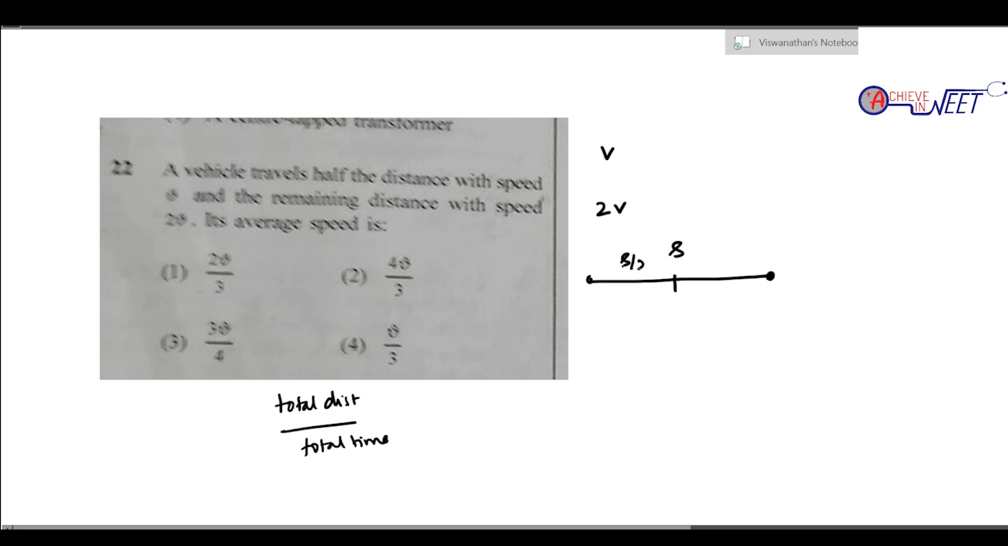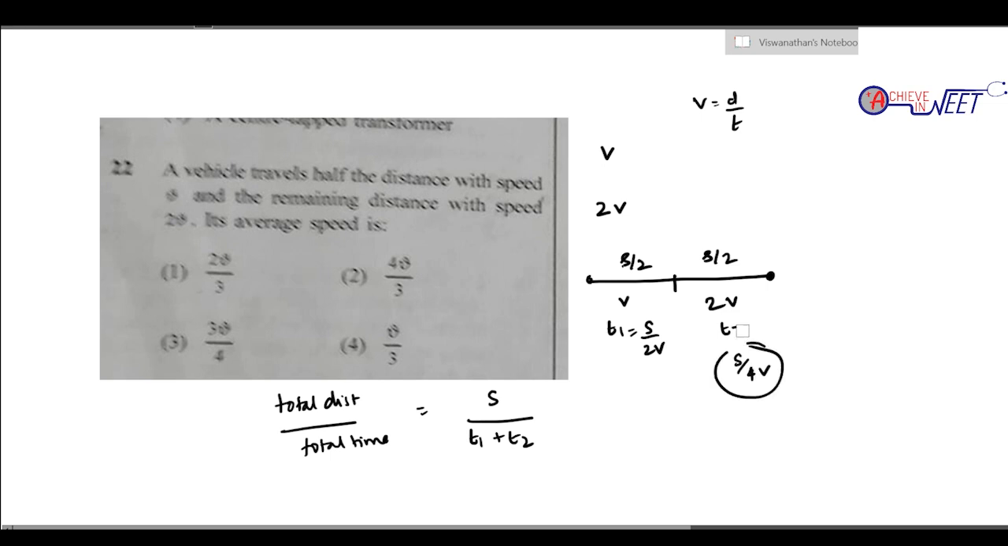So s by 2 is traveled at speed v, and the next s by 2 is traveled at speed 2v. So total distance is s, which we have taken. Now we have to find the total time. Let the time for the first part be t1 and for the second part be t2. So total time is t1 plus t2. What is the formula for time? Velocity is distance by time, so time is distance by velocity. So t1 is s by 2v, and t2 is s by 2 into 2v, that is s by 4v.